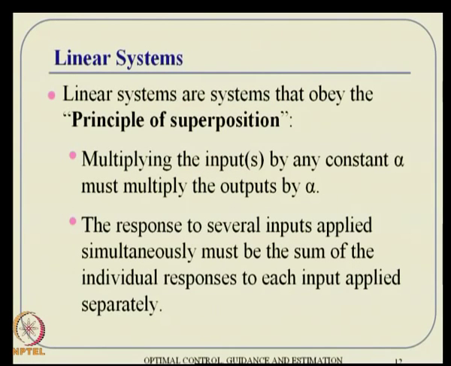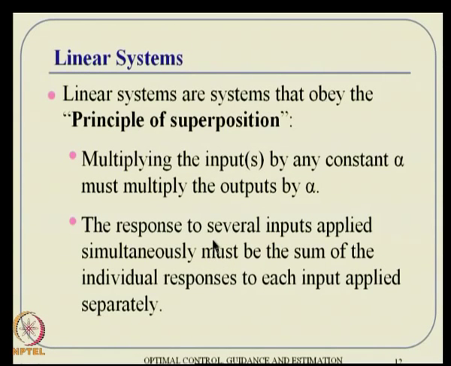Then very quickly, what is a linear system? A linear system is a system that obeys the principle of superposition. In other words, multiplying the input by any constant alpha must multiply the output by the same constant alpha; this is the law of multiplication, and there is a law of addition as well. The response to several inputs applied simultaneously must be the sum of the responses to each input applied separately. All these are very standard things in textbooks, especially in linear systems theory.